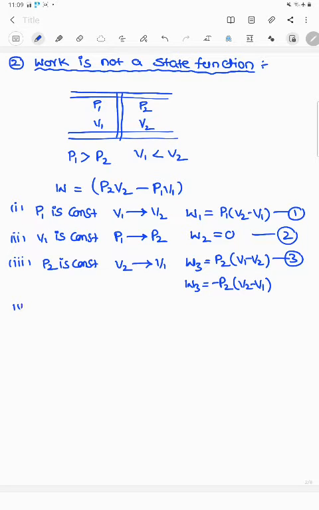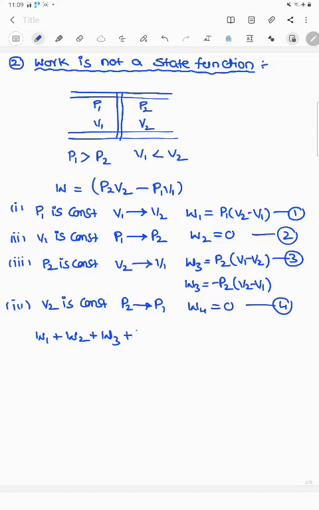Next, fourth step: V2 is constant. Gaseous molecules are depressed from P2 to P1. Work done in this process, W4, equals 0 because here volume is constant. The total work, if work is a state function, the total work done in the above steps remains constant. Means here W1 plus W2 plus W3 plus W4 equals 0, work is a state function.